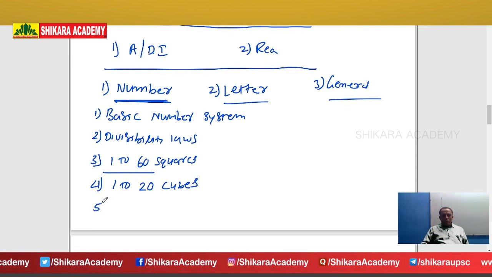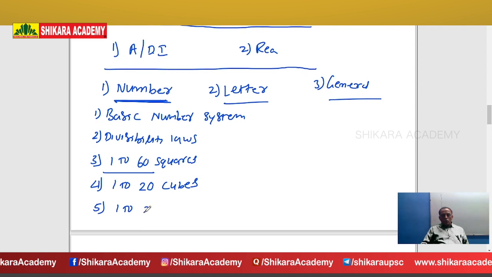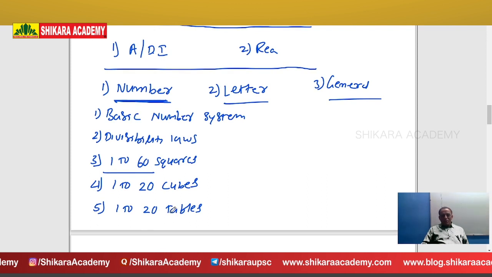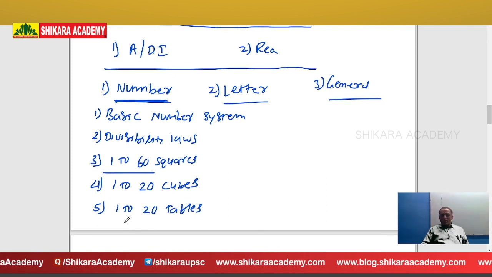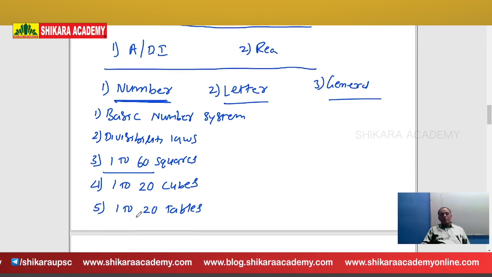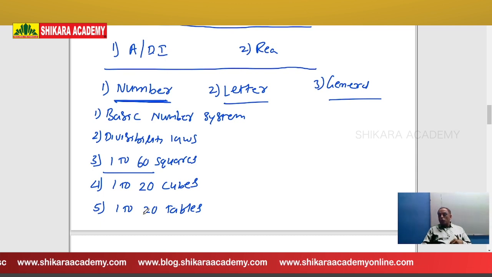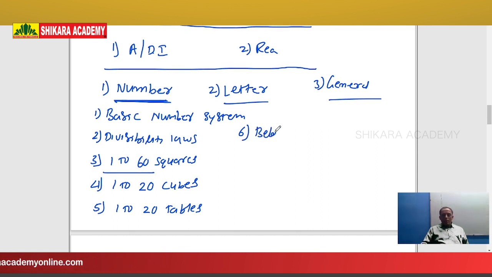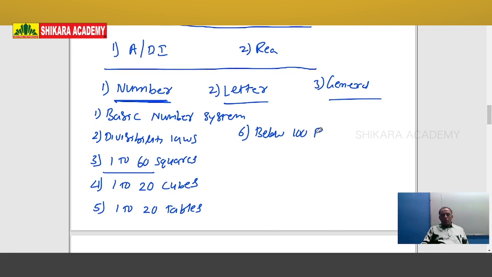One more important point for numbers is the 1 to 20 tables. Today most of the students don't know the tables, but with the support of Vedic maths, you can learn the tables from 11 to 20 within 3 to 4 minutes. Some techniques are there. In future classes I will discuss each and every Vedic tip. And the sixth one is below 100 prime numbers. What is a prime number?